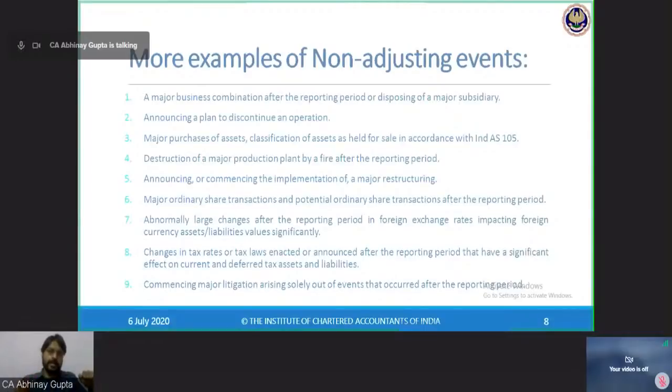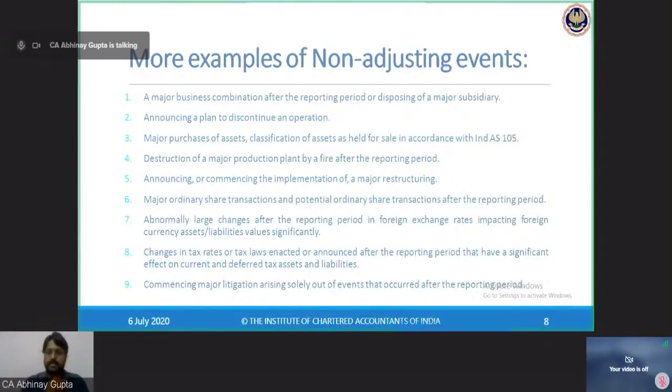But if it has been enacted or substantially enacted after 31st March, that is in the month of April on any date or before the approval of accounts in the month of May, then I will not take the new rate for the calculation of my tax liability and deferred tax assets and liabilities for March 20 accounts.